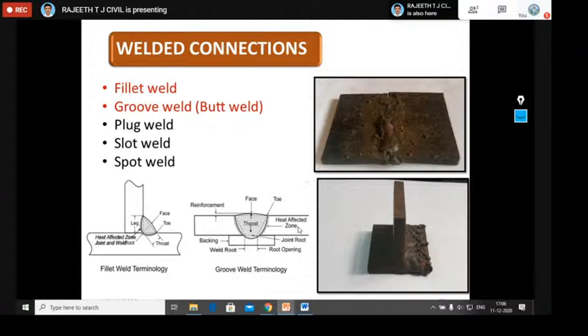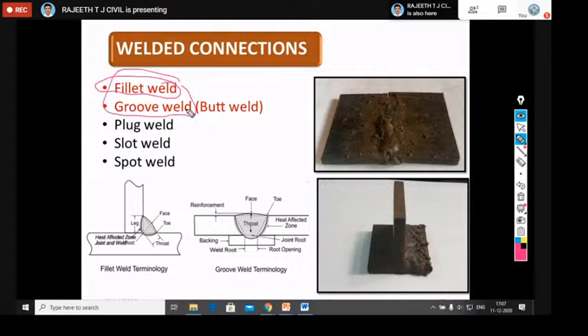Normally welded connections are used to connect different types of steel elements. It may be plates, and for plates we go for butt joint, slot joint. In the field, normally we will provide 95% fillet weld. In groove weld, around 95% we use what is called butt weld. In case of butt weld, we keep one material adjacent to the other, whereas in case of fillet, we keep one material above the other. So we can go directly with the weld.